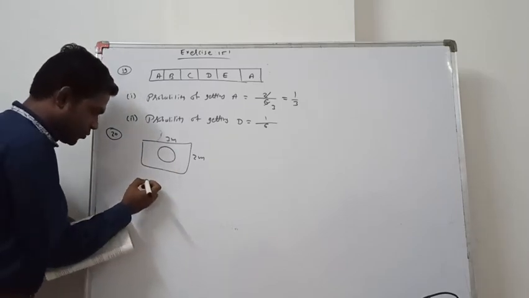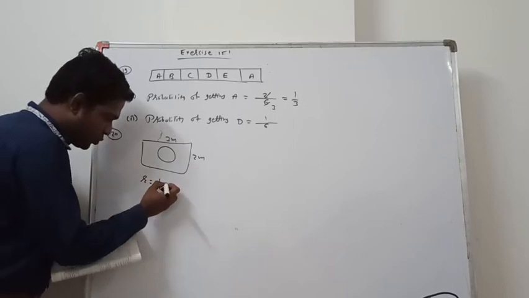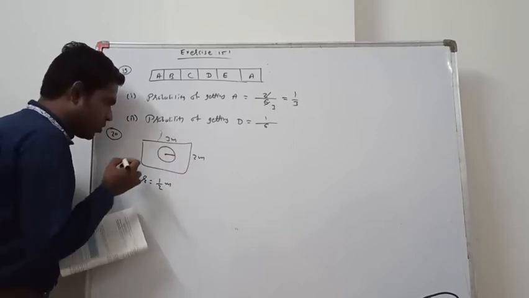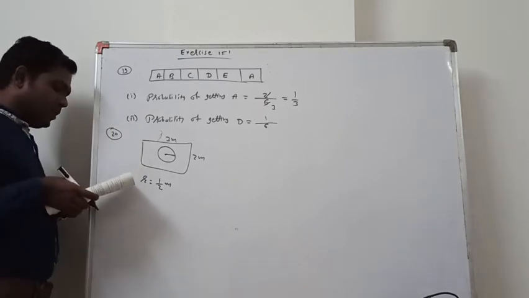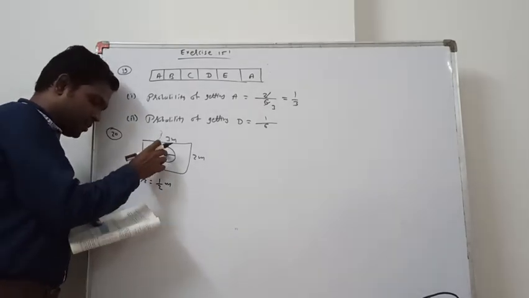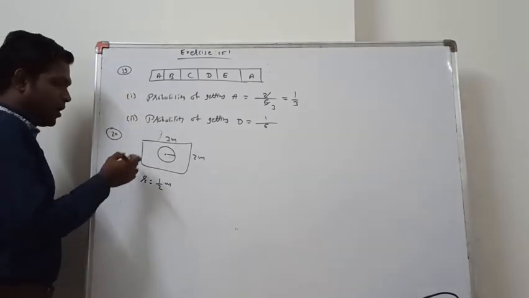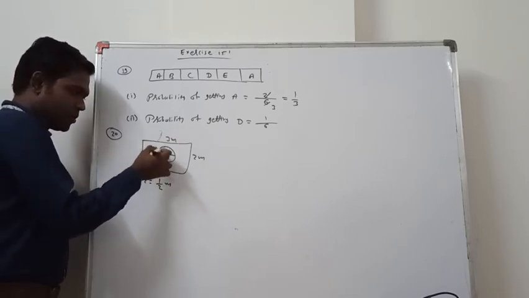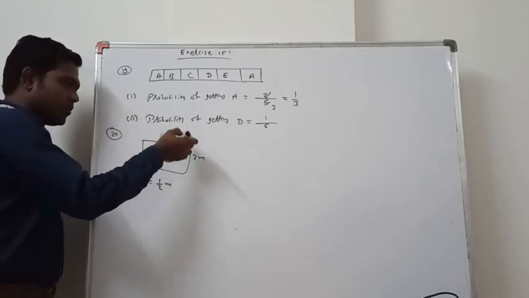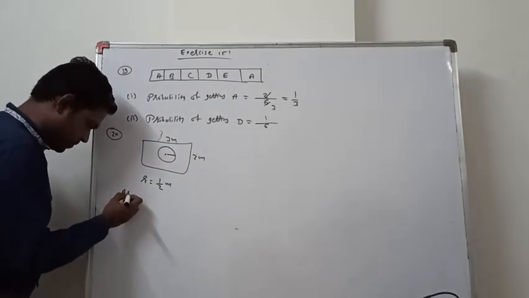Over here diameter is 1 meter, then radius is half of that diameter, that's why 1 by 2 meter. The radius of the circle is 1 by 2 meter. And we have to find the probability that it will land inside the circle. Right? Now first we have to find the area of the rectangle. This is our total cases and this is our favorable cases. So favorable cases upon total cases. So we have to find the area of the rectangle first.